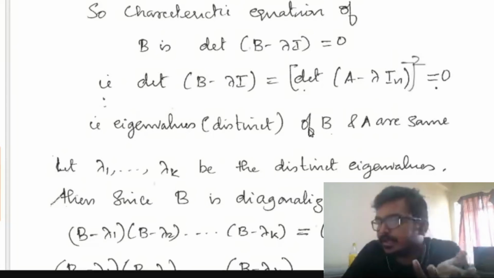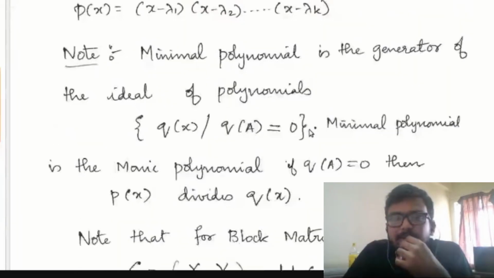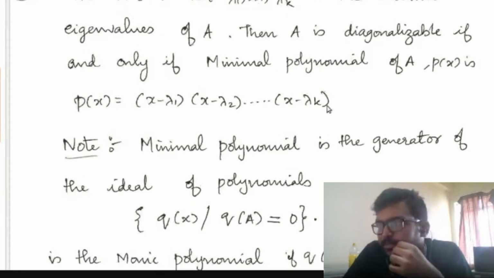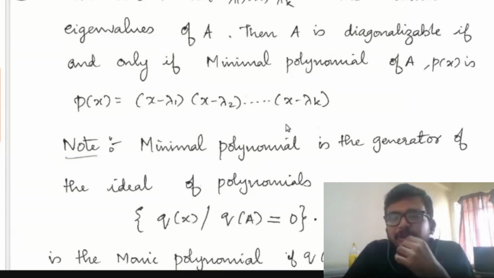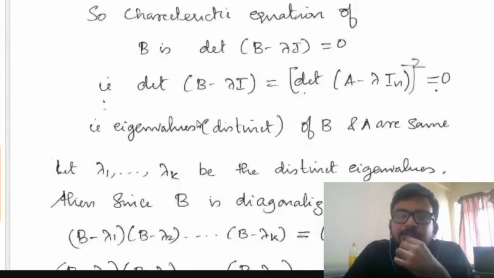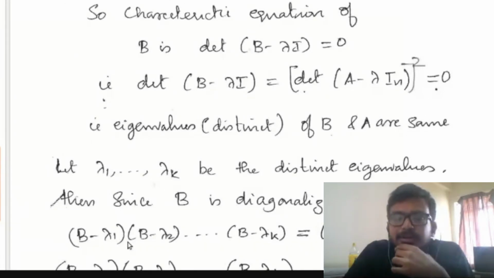Since B is diagonalizable, the minimal polynomial of B should be of this form. So that means (B minus lambda 1)(B minus lambda 2) and so on up to (B minus lambda k) should be 0.